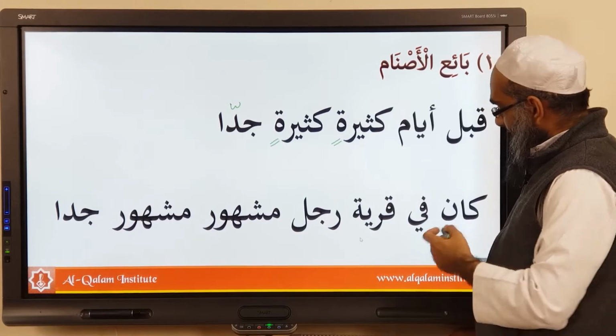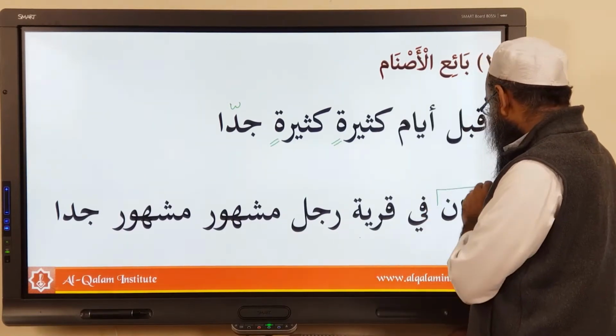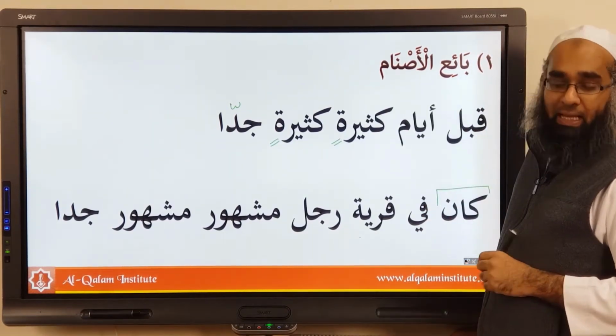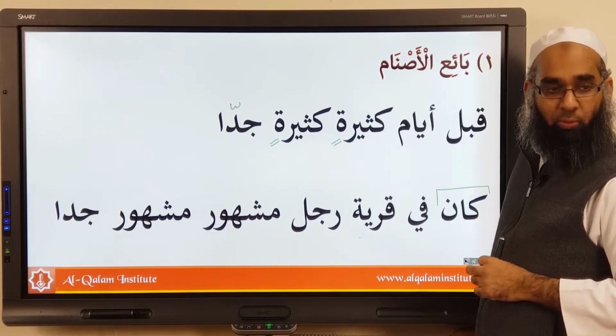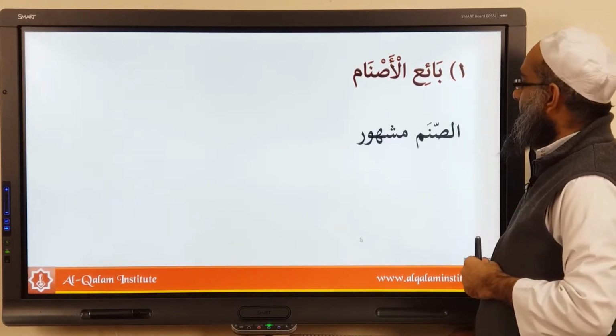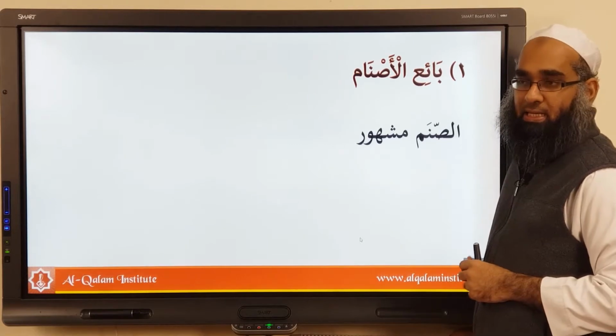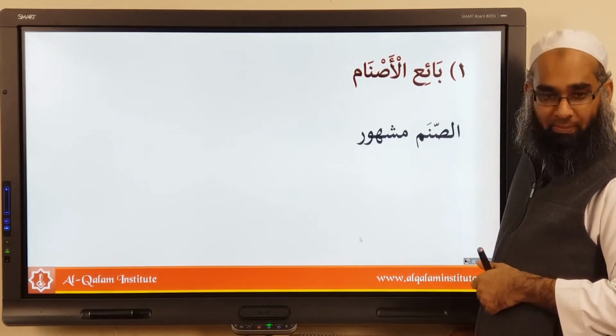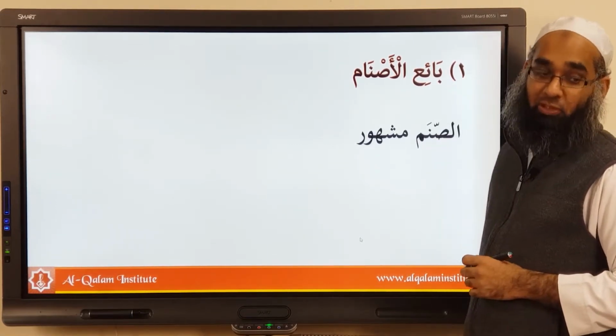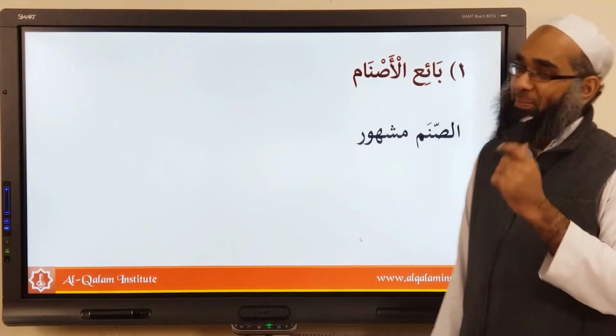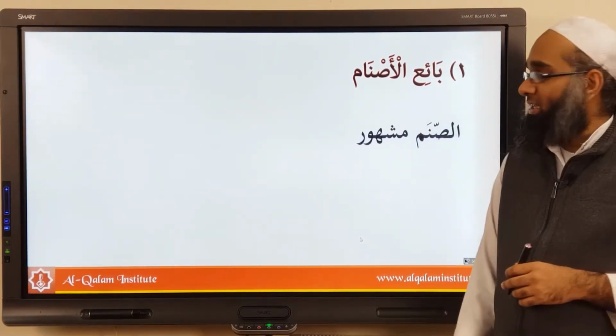If you look in here, we have the word kana. What do you have in here? Kana. What does kana do? Can you remember? We've done it in nahwa. It makes a sentence past tense. So for example, you have the word as-sanamu mashhurun. What does that mean? Not the famous idol. You did the same mistake yesterday. The idol is famous.